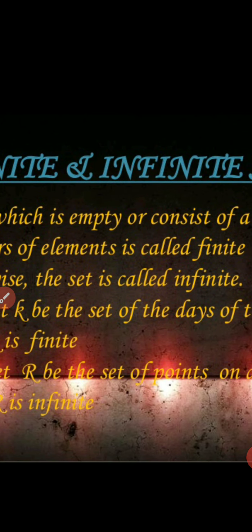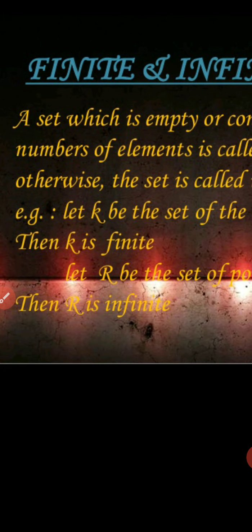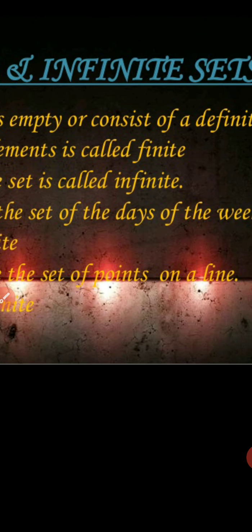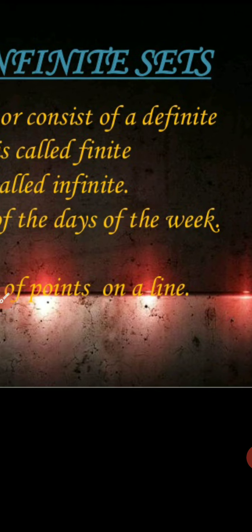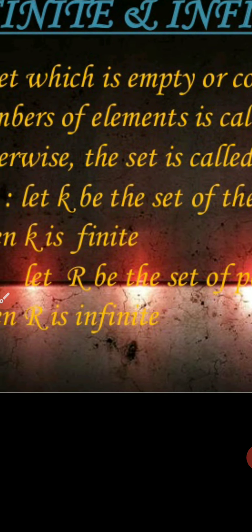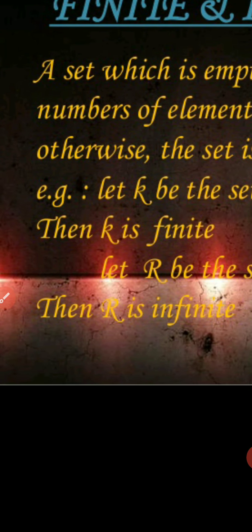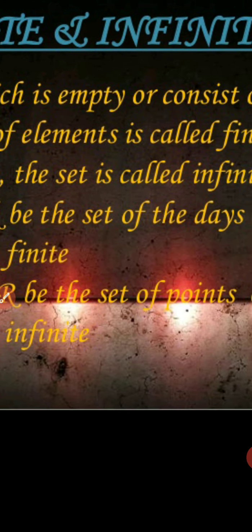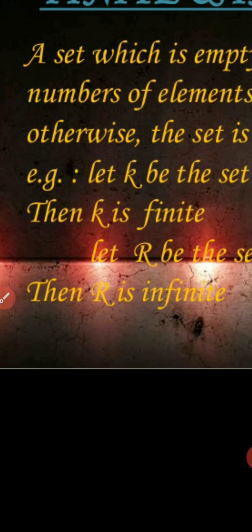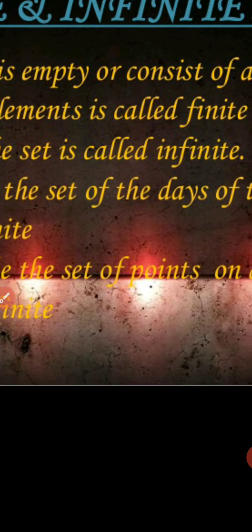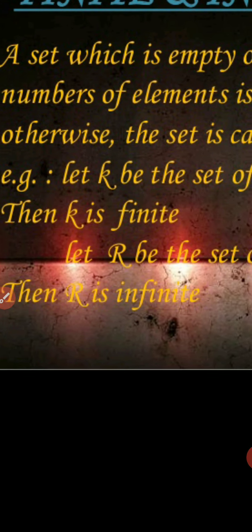Next, finite and infinite set. A set which is empty or consists of a definite number of elements is called finite. Otherwise, the set is called infinite.